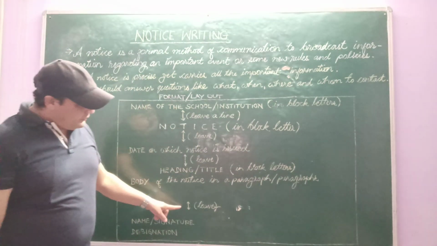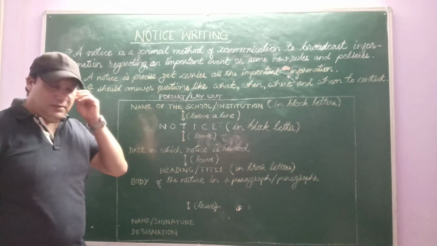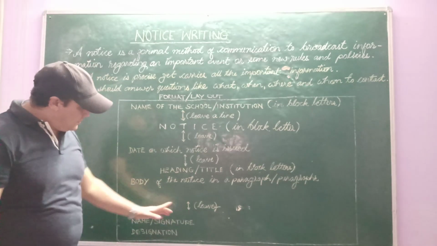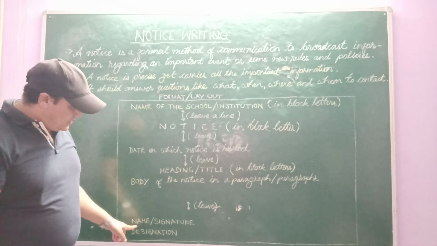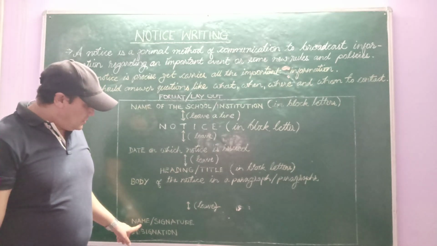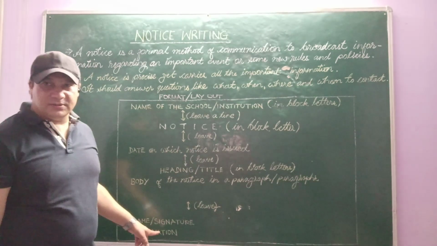Then after you have finished writing the body, leave one line. Again leave one line gap, and then come to the left hand side again, all following the same margin. Here we write the name of the issuing authority, the one who has issued the notice.